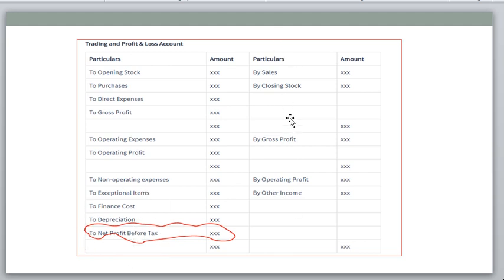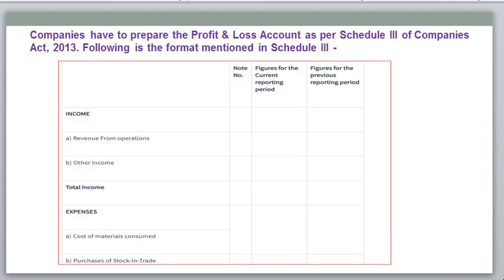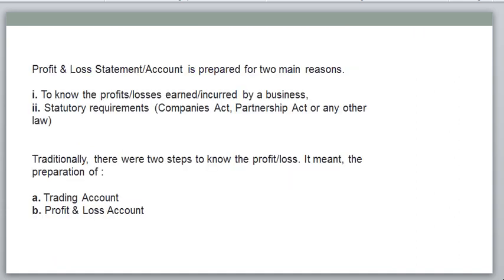So here our sales, closing stock, gross profit, these all come under the credit side, which is plus. These all come under minus, and minus means debit. Okay, sales minus cost, you will get the profit. So this is net profit before tax. This is the trading and profit and loss account, as per Schedule 3. This trading and profit and loss account is applicable to partnership firms. So for partnership firms and normal manufacturing businesses, this is the trading and profit and loss account that we need to prepare.